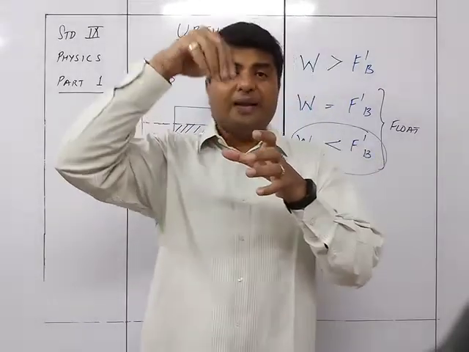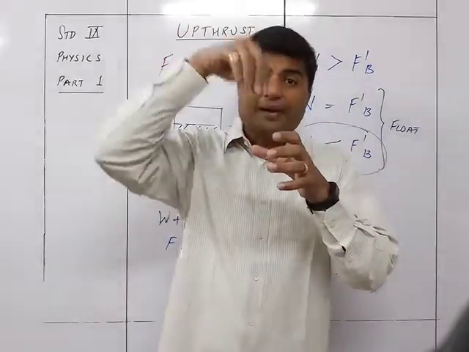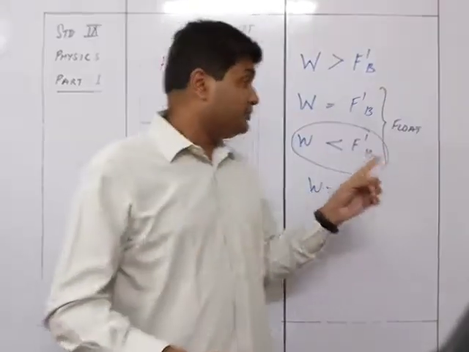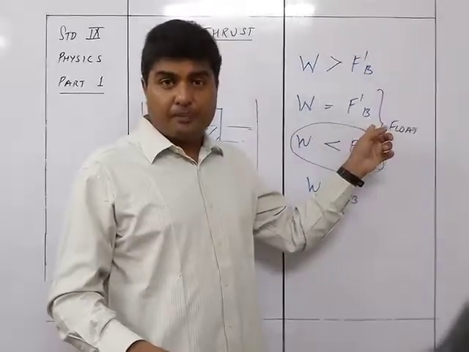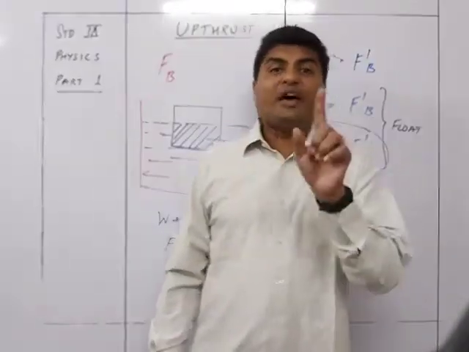When the body is completely submerged, the buoyant force is maximum and is given by F dash B. But the moment it is partially inside, it is not F dash B, it is just FB.